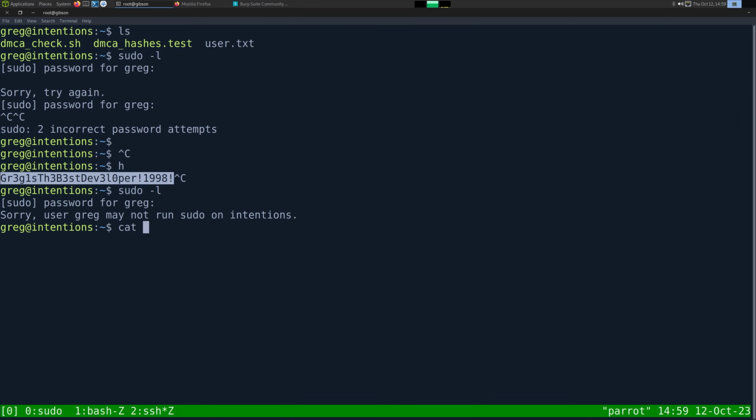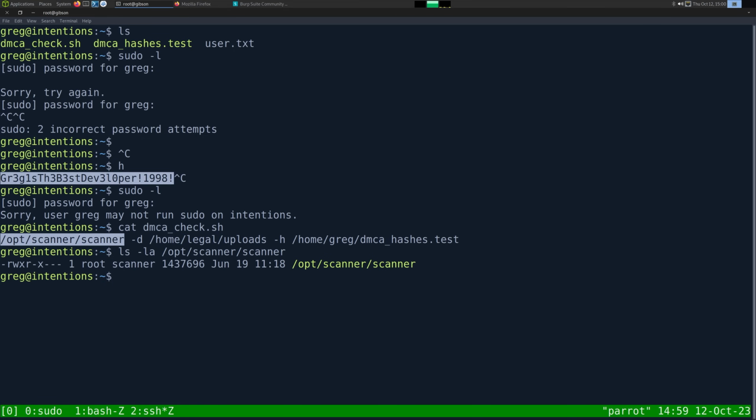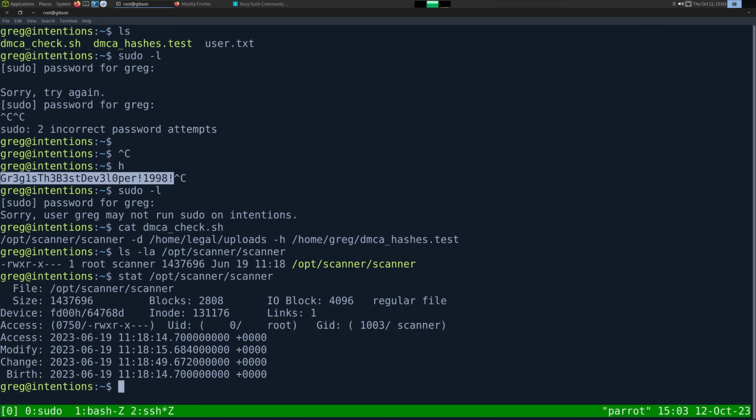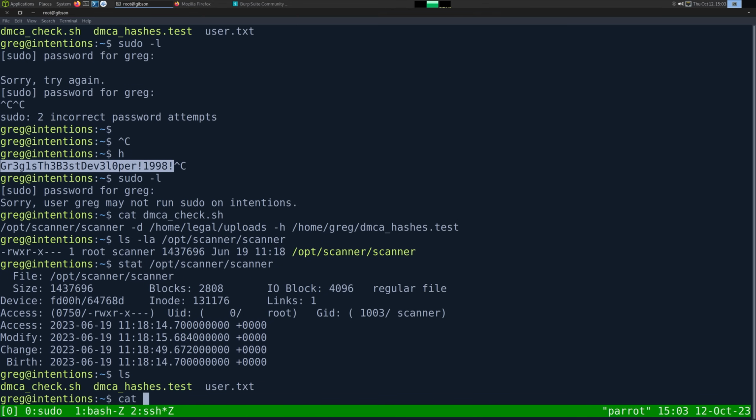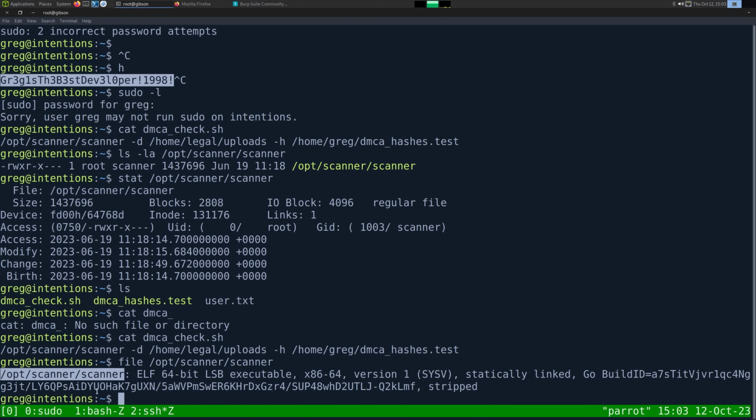So if we look at DMCA check, we see it's running op scanner on legal uploads and this. Let's see exactly what op scanner is. I was expecting some type of setuid file because normally when a CTF does something like this, like the pointing towards this binary, let's see what type of binary this is. It is built in Golang.